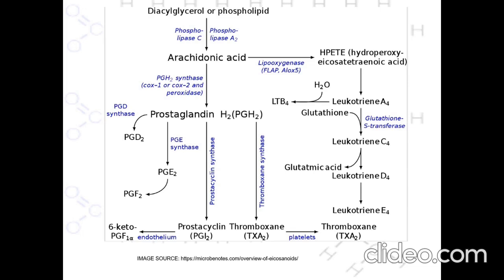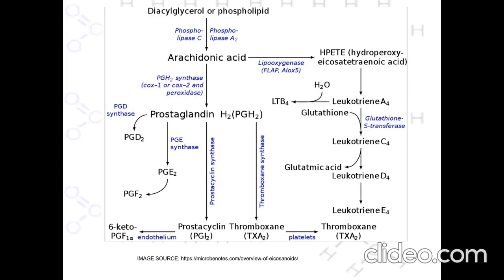Now, prostacyclin synthase is one more enzyme that can convert prostaglandin into prostacyclin, which is indicated as PGI2. This prostacyclin is converted into 6-keto PGF1 alpha. Coming to the HPETE, that is hydroperoxy eicosatetraenoic acid, it is converted into leukotriene A4, and with the help of water it can be converted into LTB4.